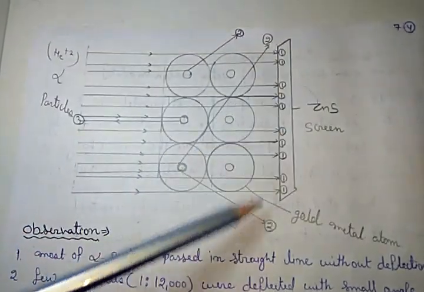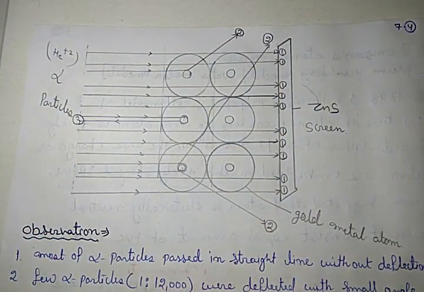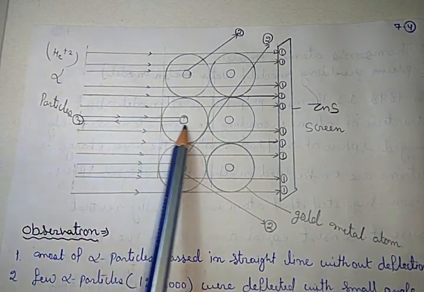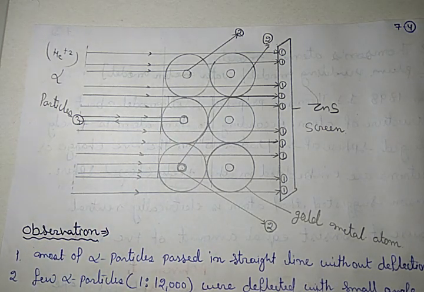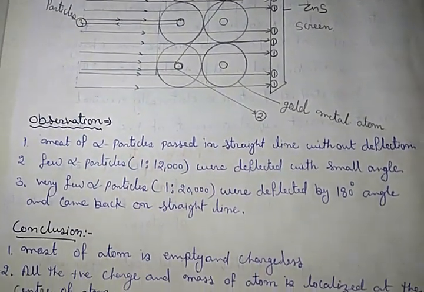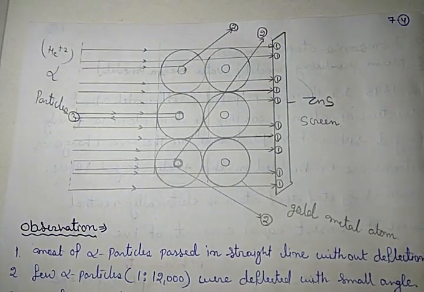The third observation was that very few alpha particles, about 1 in 20,000, were deflected by 180 degrees and came back on the same straight line.